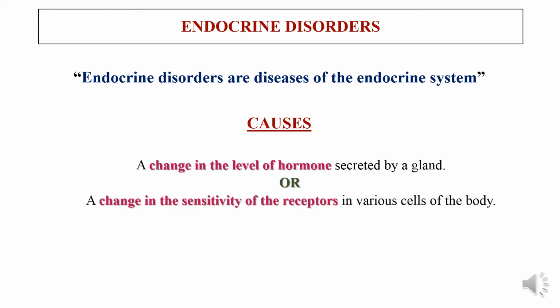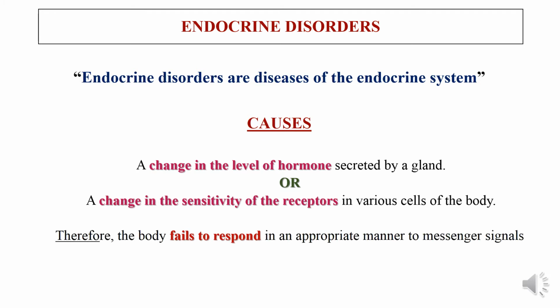The second principal cause of endocrine disorder is the change in the sensitivity of the receptors. In this case, the endocrine organs synthesize the usual quantity of hormones, but the body cells do not respond in a proper way to receive the hormones. That is, a change in the sensitivity of the receptors.